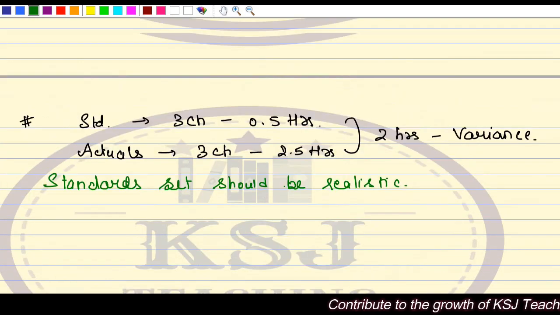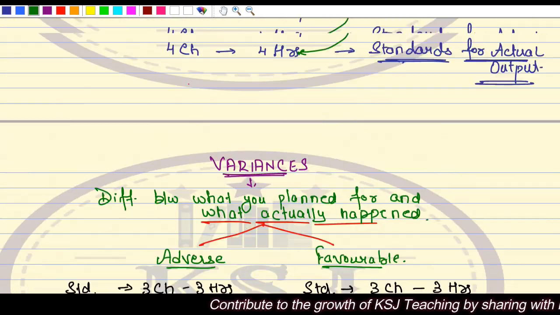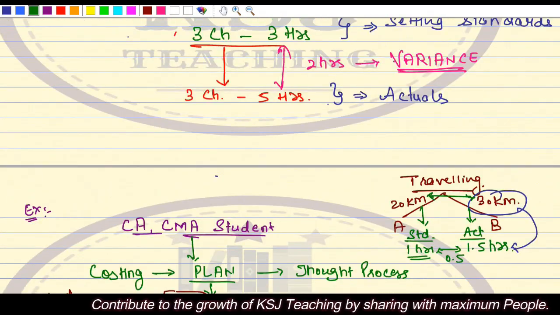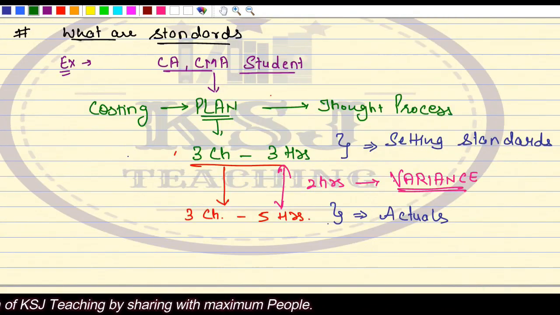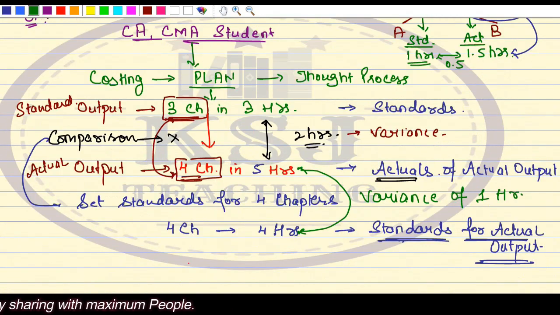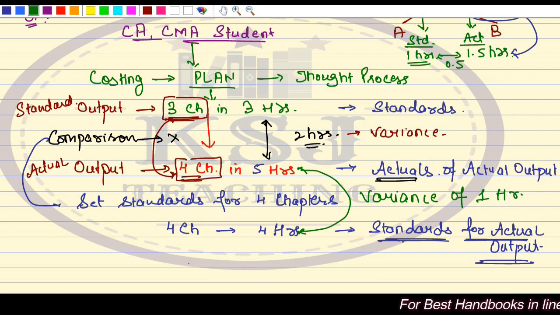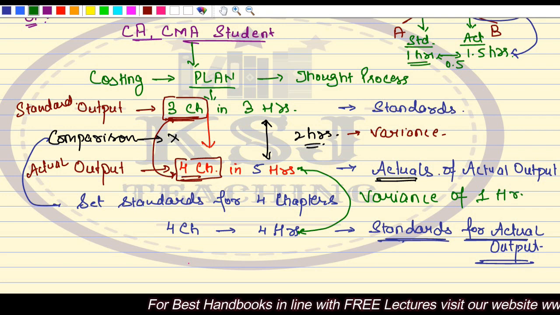Clear? So I hope whatever we have covered till now, you are able to understand what a standard is and what variance is, right? This point is very, very important. The second example, very important, is how to calculate the standards for actual output. Only then can we compare with the actuals of actual output, right?